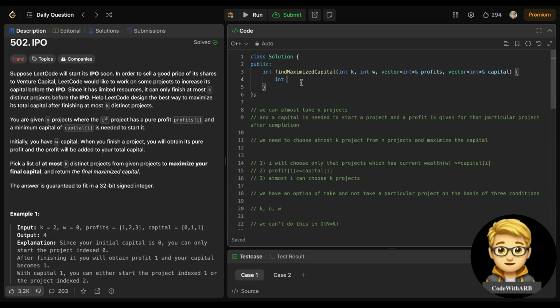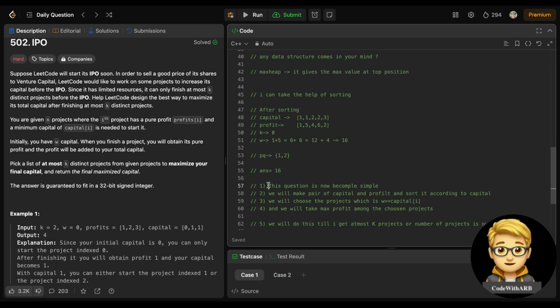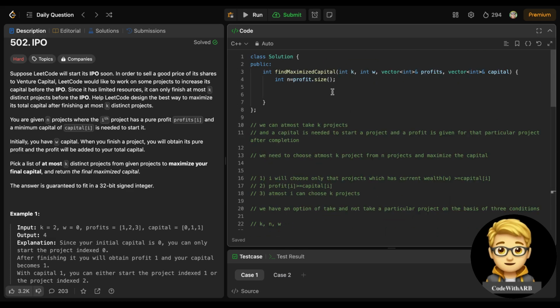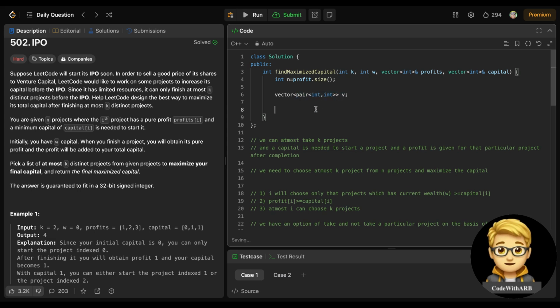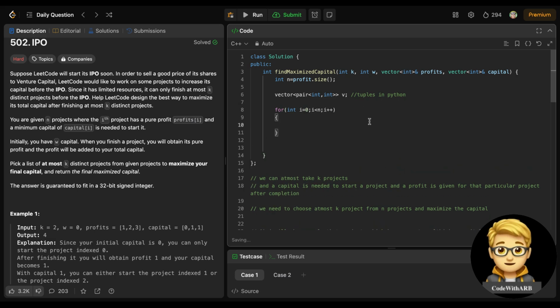So let's try to implement this. You will understand better. If you have any doubt, you will get your answer in the implementation part. So first thing we need to do is make pairs of capital and profit. In Python, you can make a tuple, right? You can make tuples in Python. Now I will iterate over the projects, and I will simply take the capital and profit.